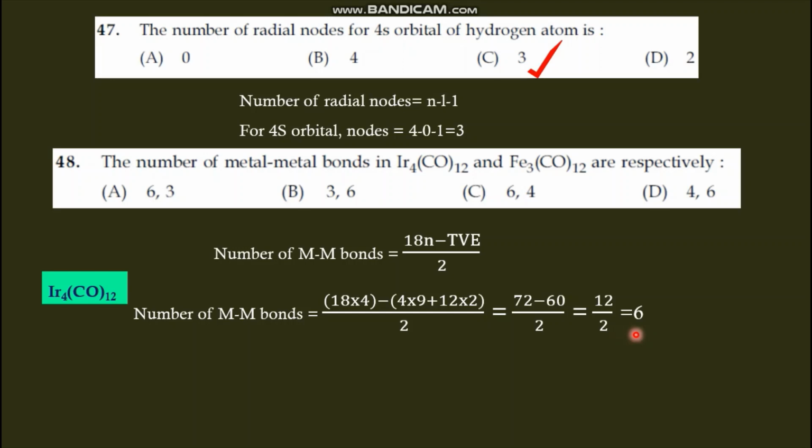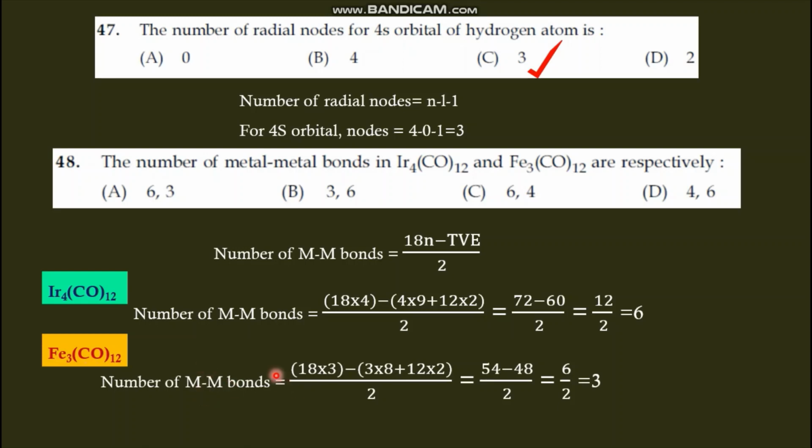Similarly, for Fe3(CO)12, the number of metal-metal bonds is given by, here n value is 3. So 18 into 3 minus 3 into valence electron of iron, which is 8. 3 into 8 plus 12 into 2, divided by 2. 54 minus 48 by 2, that is 6 by 2, that is equal to 3. So total metal-metal bonds in Ir4(CO)12 is 6 and Fe3(CO)12 is 3. So option A is the correct answer. This equation you have to note down, very important.